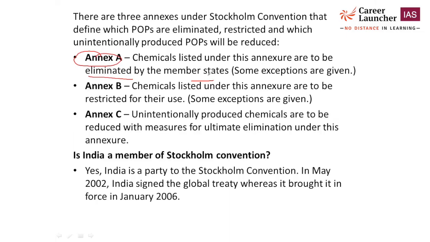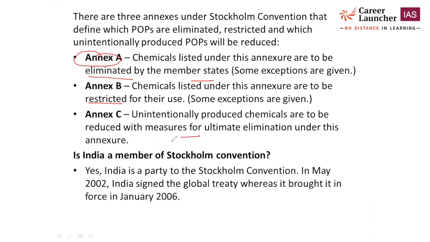Annex B: those chemicals listed in Annex B should be restricted in their use. They should not be eliminated, but restricted. It means there should be some very strict guidelines, or some specific areas where they can be used, but not used on a large scale. That should be restricted.